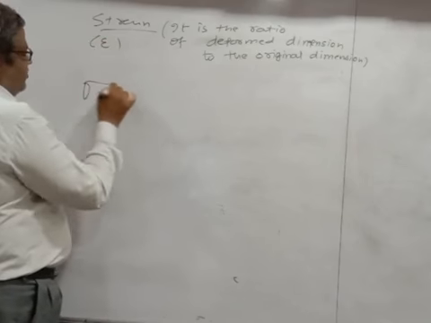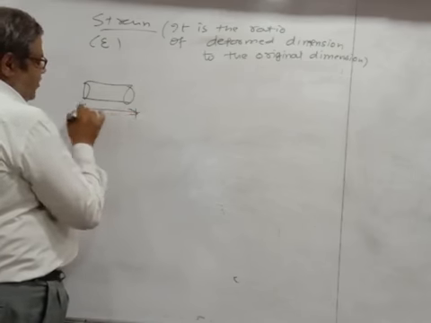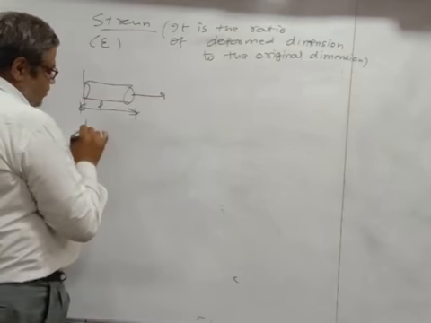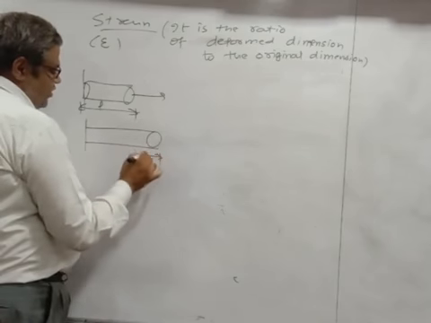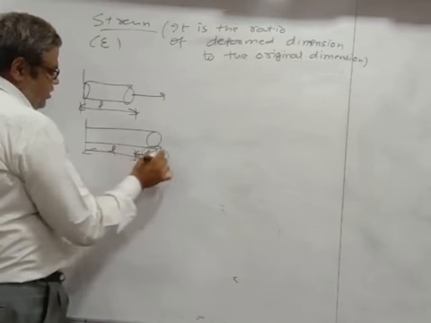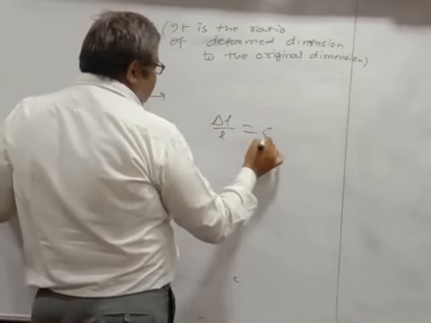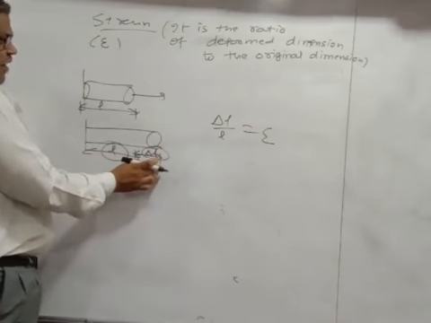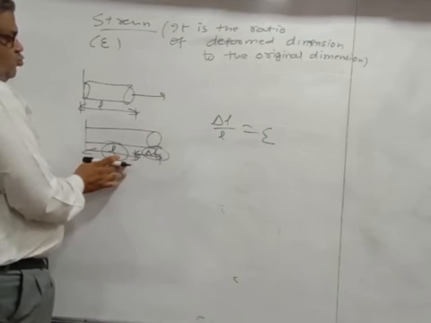Suppose I take this object here. The original length of the object is L. Now if you apply the force in this direction, what will happen? The length will increase slightly, not this much, but this will be the increased length and this will be the original length. Now the ratio of these two, that is delta L divided by L, is known as epsilon. So this delta L, the deformed dimension divided by the original dimension, is known as strain.